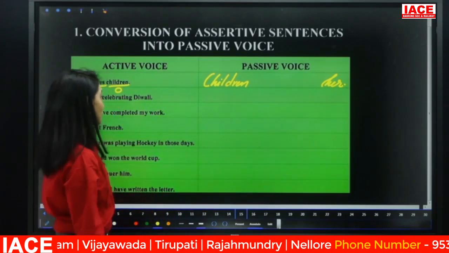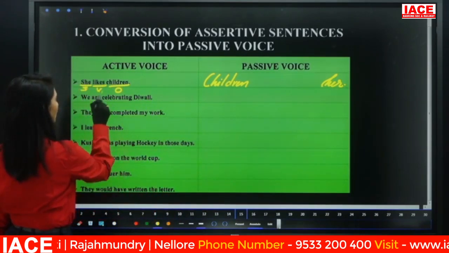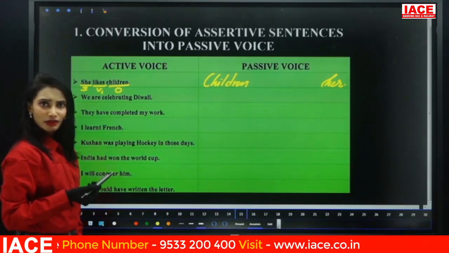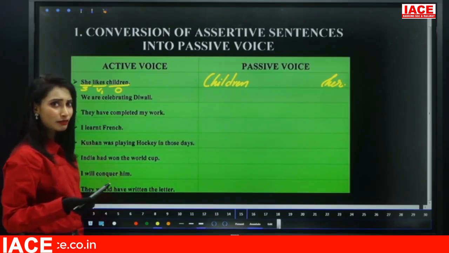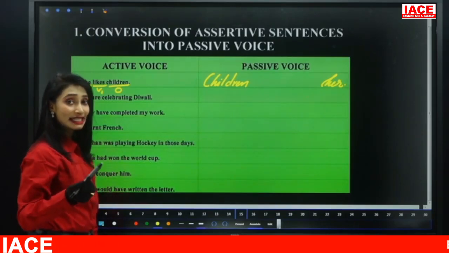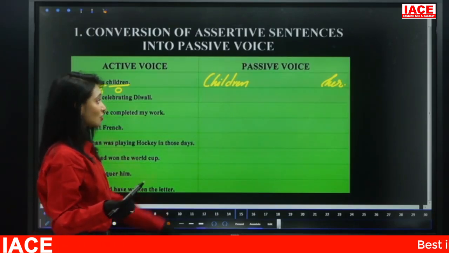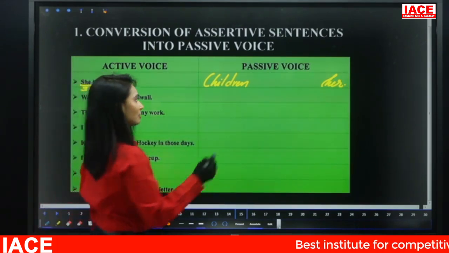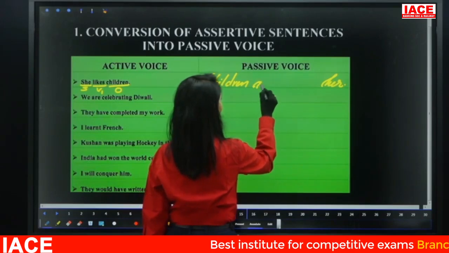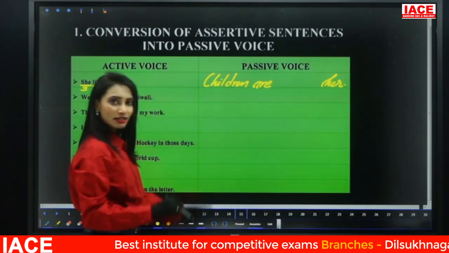Step 3. Usage of be forms. What is a be form? Here the verb likes is V1 plus s, base form plus s. That means what is the verb form? Be forms are is, am, are. So here children, is it singular or plural? Plural. So are. Next, step 4.